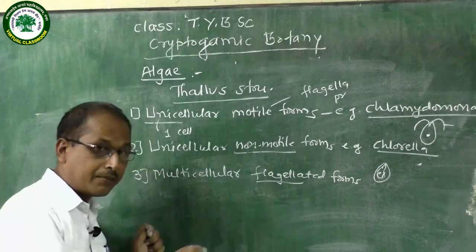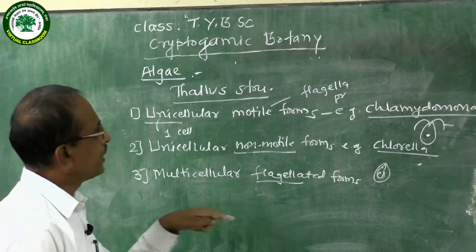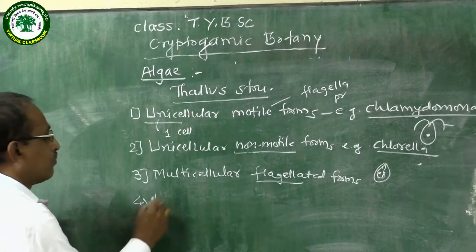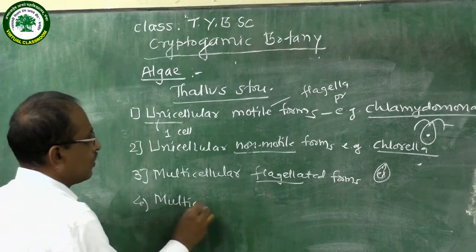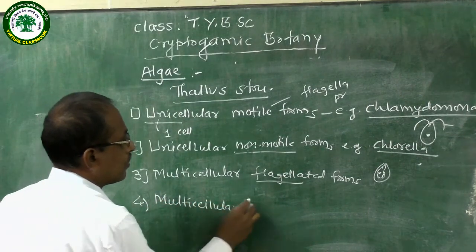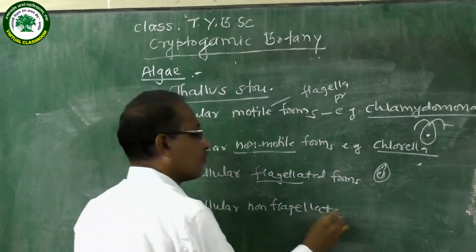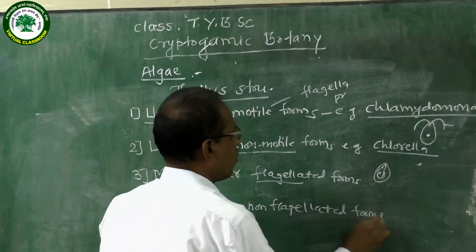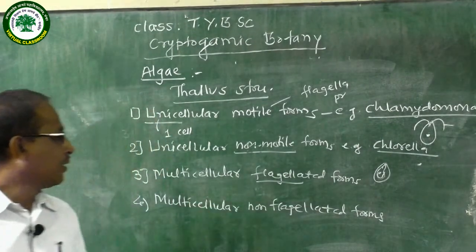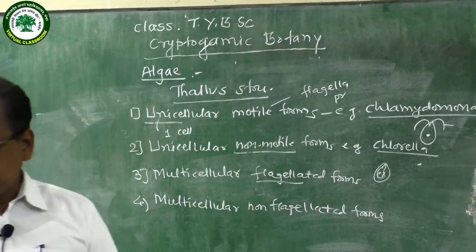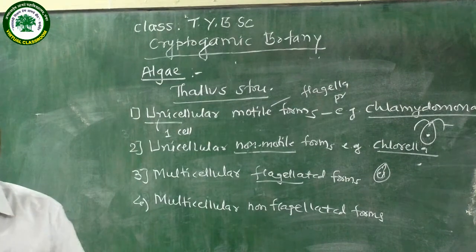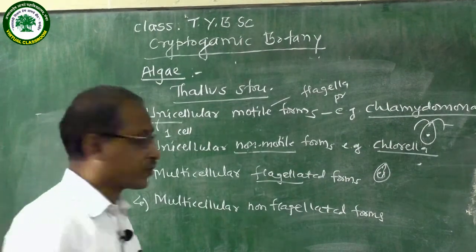Flagellated means flagella are present and non-flagellated means flagella are absent. Example of the multicellular flagellated forms is Volvox.